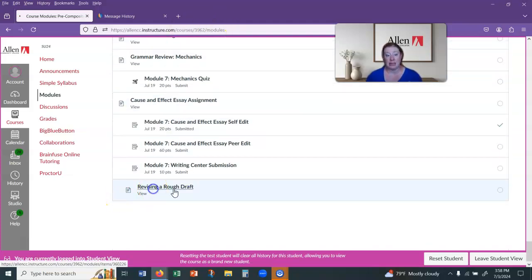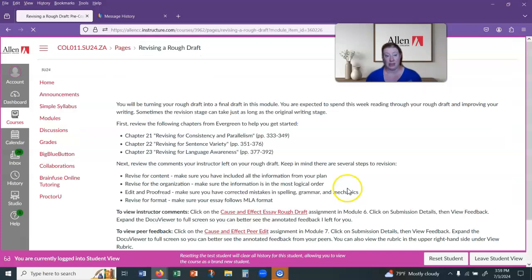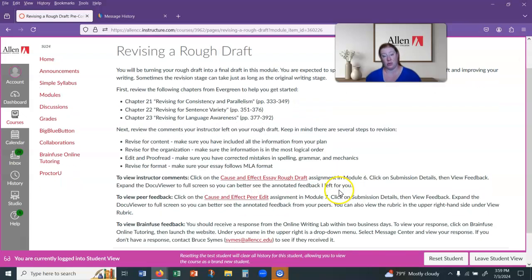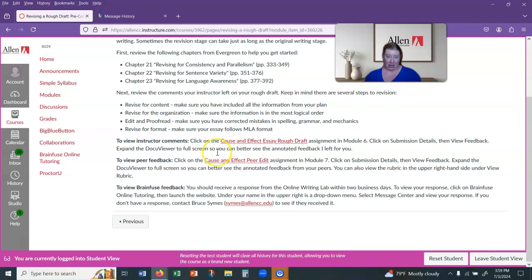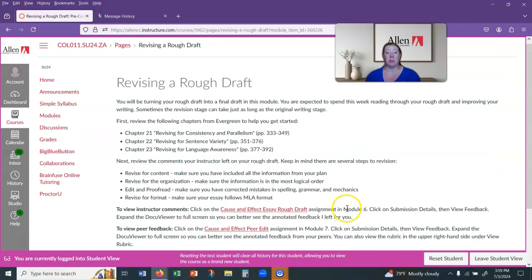And so the last thing in this module is how to start revising your rough draft. The last module in the class will be to finish turning your rough draft into a final draft. And so you'll have 3 areas where you can look, plus your own self-editing comments before you submit that final draft. So if you have any questions, please let me know.